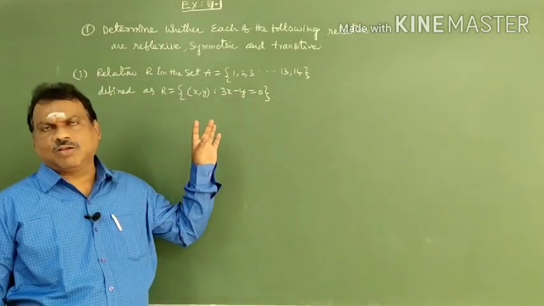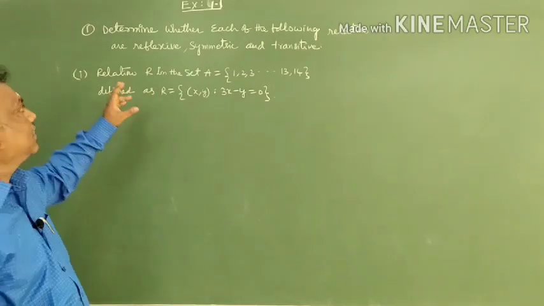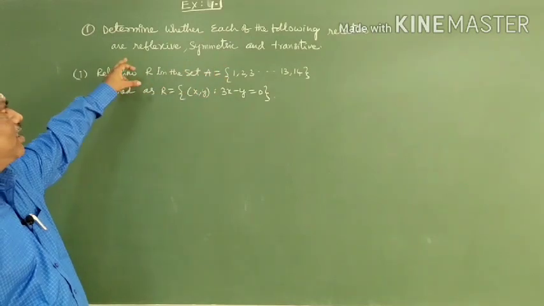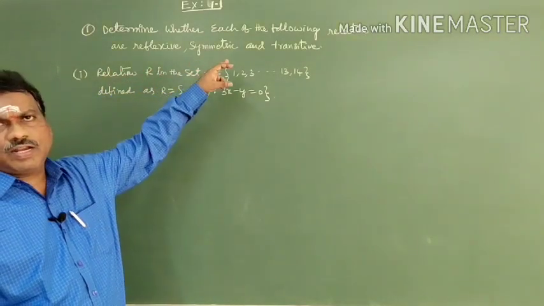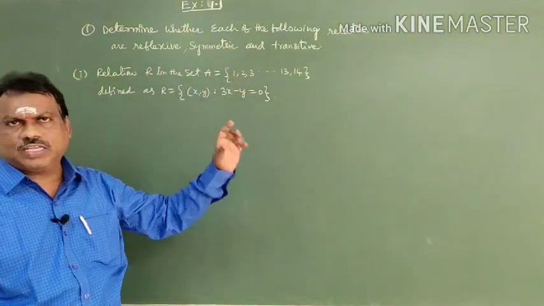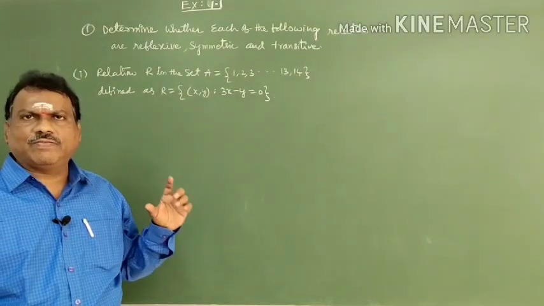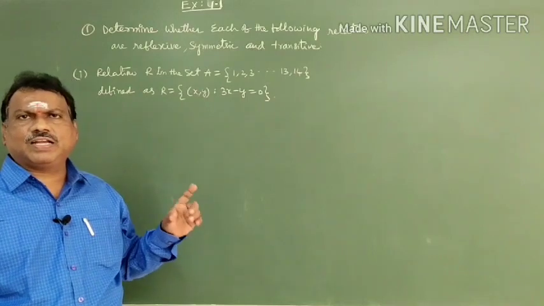So exercise 1.1, the first question is given here. Determine whether each of the following relations is reflexive, symmetric and transitive. Here one problem they will give, and we are going to check whether it is reflexive, symmetric, transitive.